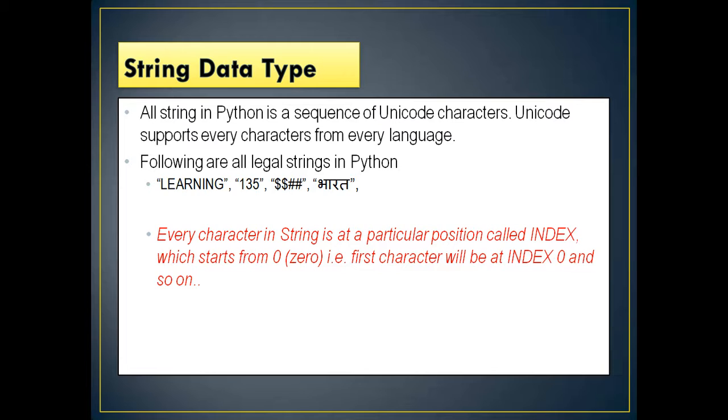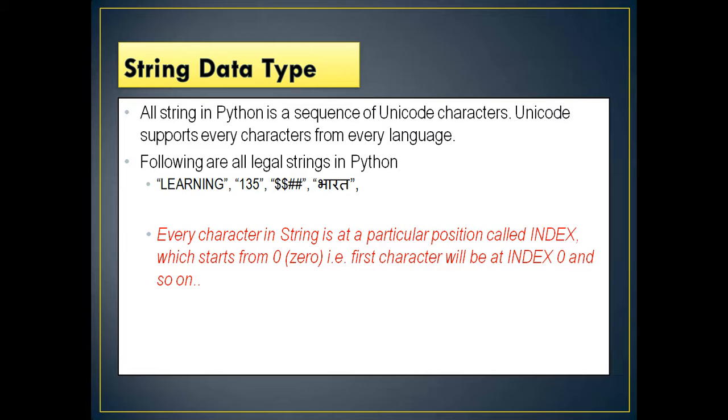Following are all legal strings in Python. If you write learning within double quotes, if you write 135 within double quotes, if you write double quotes hash, or Bharat written in Hindi, all are valid strings in Python as long as they are covered under either single quotes or double quotes. Every character in a string is at a particular position called an index, which starts from 0. The first character will be at index 0 and so on.